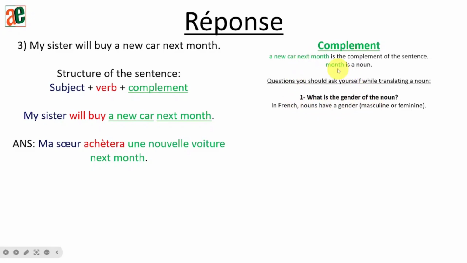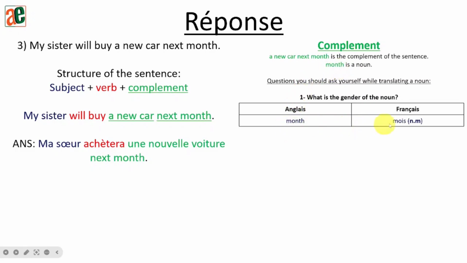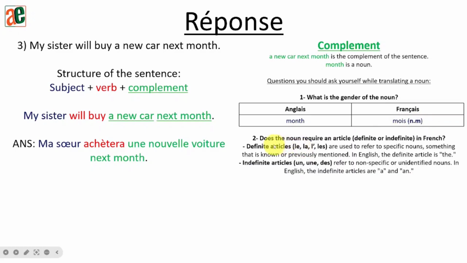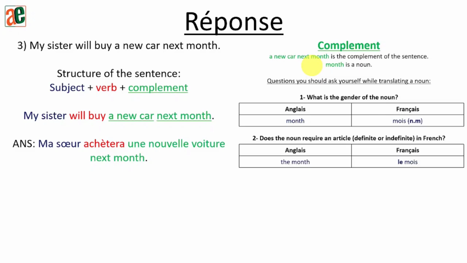So what is the gender of month? Month is mois. So it's a masculine noun. Okay. The second point, does it require a definite or an indefinite article? Here we are talking about the next month, so it's a specific month. Okay. So I think we use a definite article. Month is a masculine noun, so I will use le mois. Here, mois, even in the masculine singular form, there will always be an S. So please don't forget this one. This is very important also.